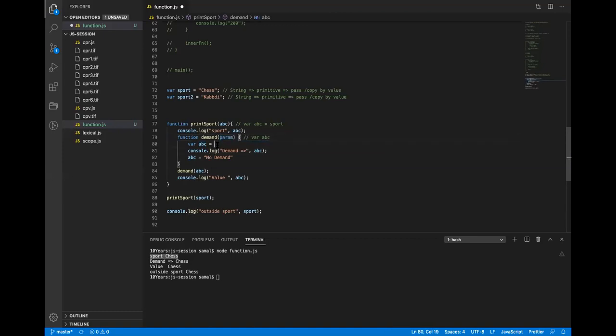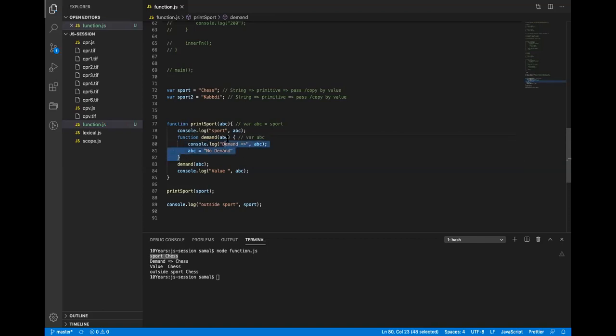So I think something like this. So instead of writing this one more line, JavaScript gives you the flexibility. You just do it on the fly. You don't have to write this. And this way, this entire ABC here becomes localized to this demand function. All right. Now, if I see the output of the value, it will still be chess, and outside it is still chess. Is that clear?